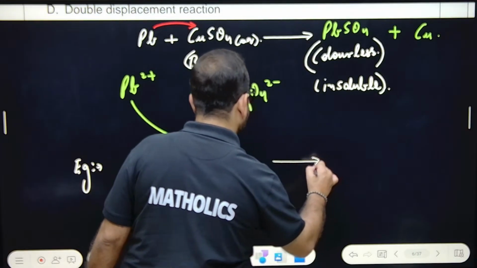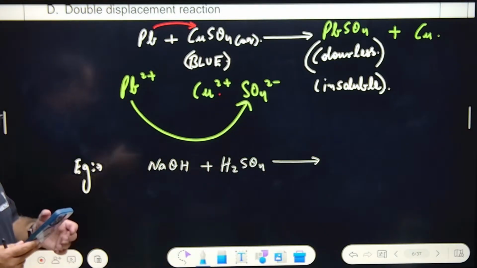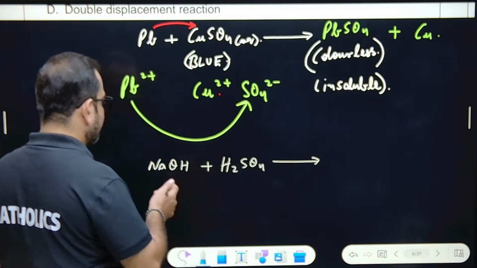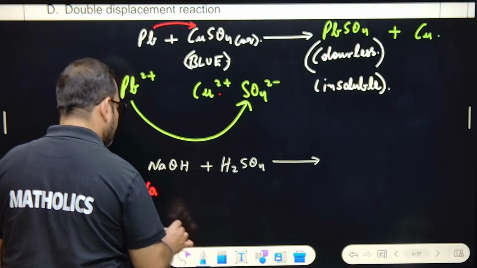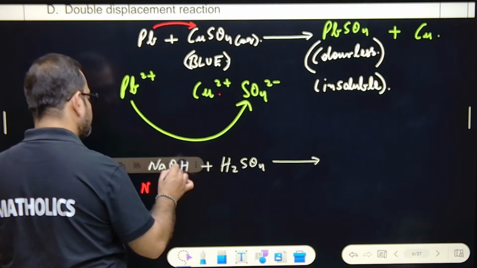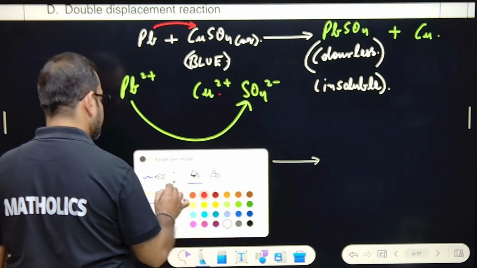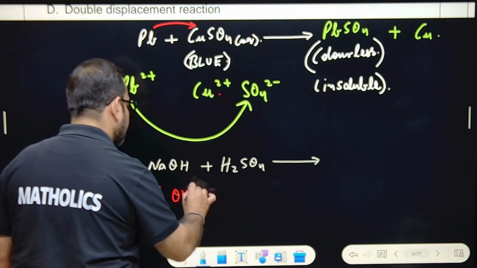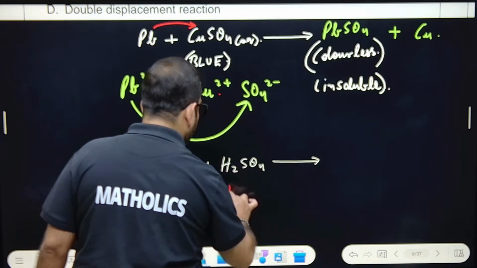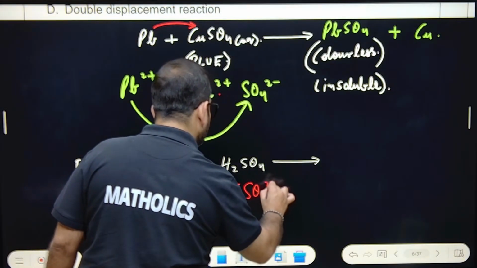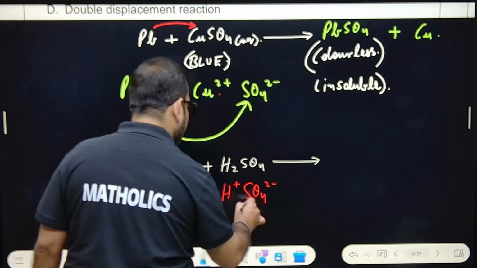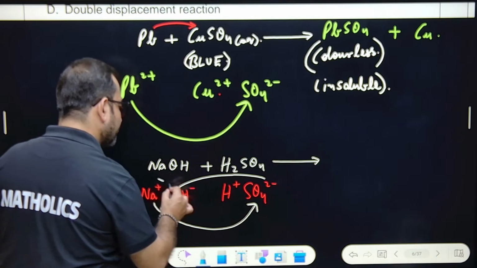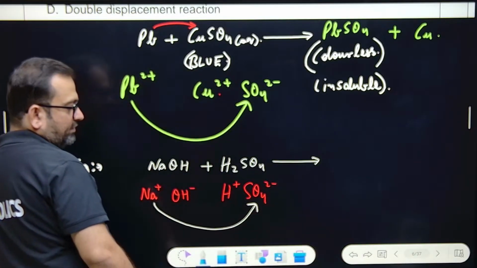NaOH. It gives what? Can anyone tell me what compound will be formed? Anyone? See, NaOH will be broken into Na+ and OH-. It is a base. H2SO4 is an acid, it will be broken down into H+ and SO4 2-, right? Na+ will attack SO4 2-. Na is single positive, SO4 is 2 negative, so 2 will come down, 1 will go towards SO4. So we can say it will be Na2SO4.